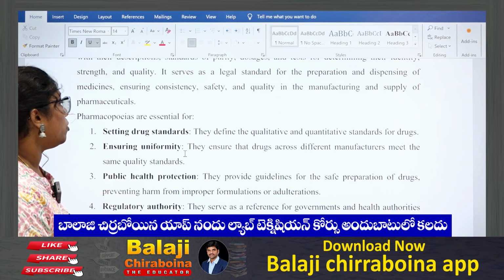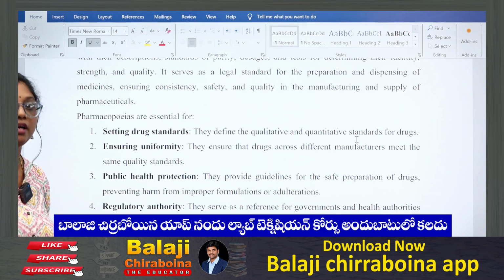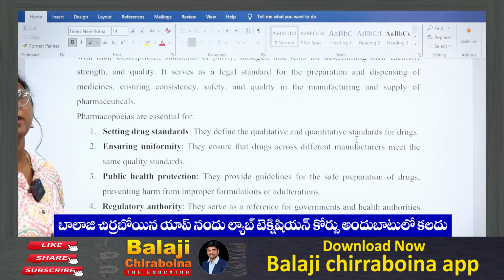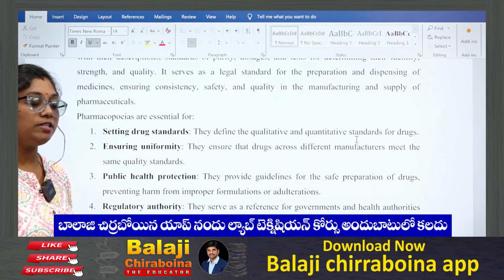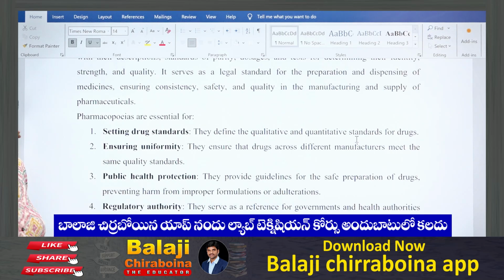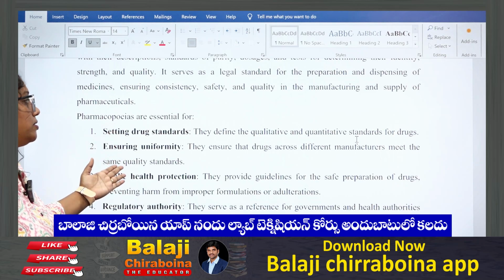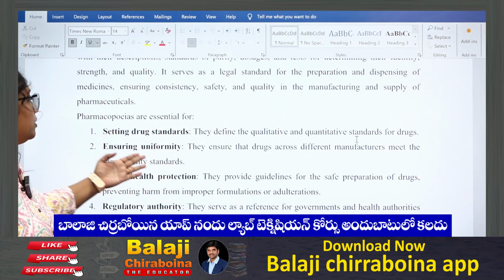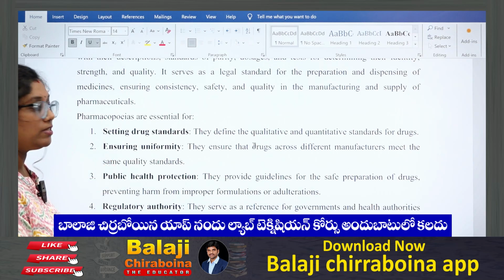They ensure uniformity across different manufacturers. We have plenty of manufacturers in India; one manufacturer may prepare something and another manufacturer may prepare something else, so obviously the output will be different. So all the manufacturers will follow these pharmacopoeial guidelines, and they will produce the same quality of standard drugs, and this obviously leads to public health protection.